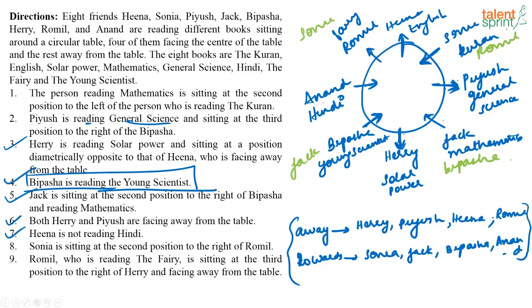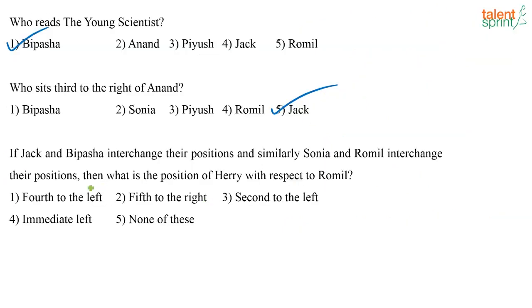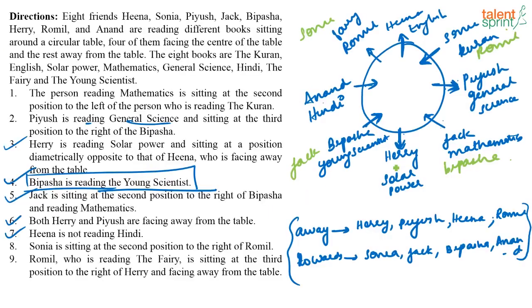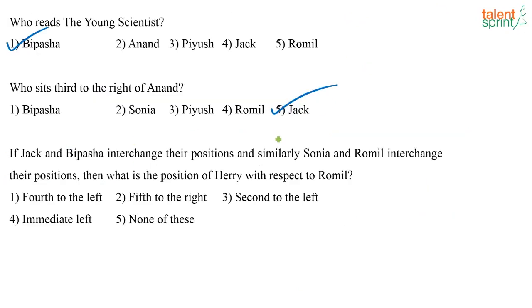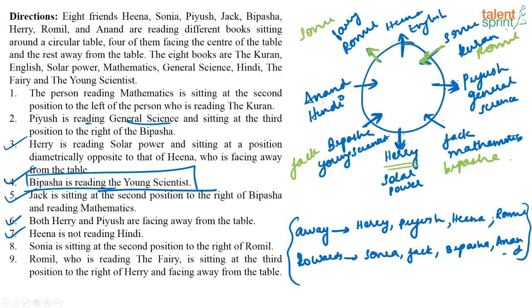So if this is happening, then what are they asking? What is the position of Harry with respect to Romil? So where is Harry? Harry is here. Now Romil is here. What is the position of Harry with respect to Romil? Romil is facing inwards. So in this question, they are saying Jack and Bipasha interchange their position and Sonia and Romil interchange their position. Nothing is said about the directions that they are facing, so we can keep the directions as such.